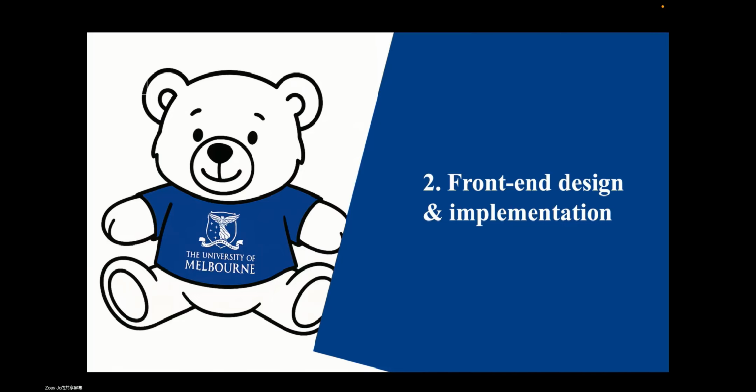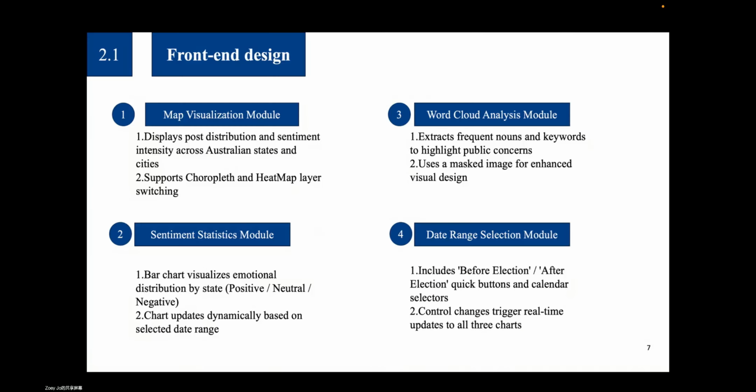Okay, let's turn to the second part. In this part, I will introduce the front-end component of our election sentiment analysis system. Our front end was developed in Jupyter Notebook and includes four main functional modules. First, the map visualization module displays the geographic distribution of posts and their emotional intensity across different Australian states and cities. It supports both corpus and heat map layers.